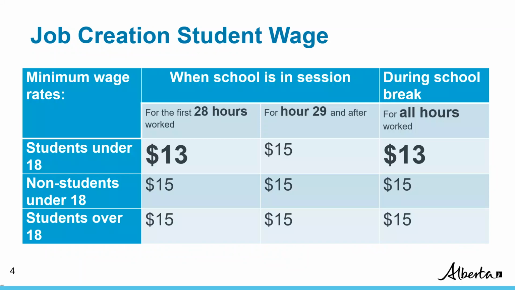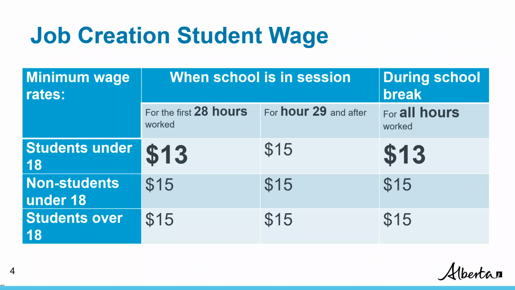Once it is determined that a worker is eligible for the job creation student wage, that being a student under 18, the next variable to look at is whether school is in session or if they are working during a school break. When school is in session, the 28-hour threshold applies. This means for the first 28 hours per week, a student receives $13 per hour. Starting with hour 29 and up, they receive $15 per hour for those extra hours. The first 28 hours are always at the $13 per hour rate.